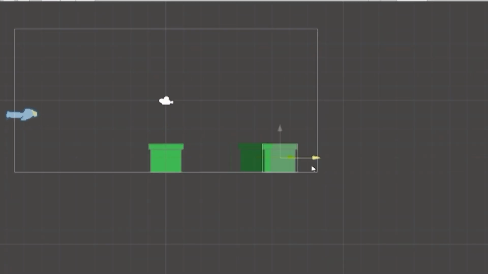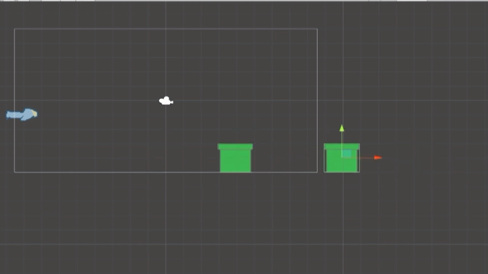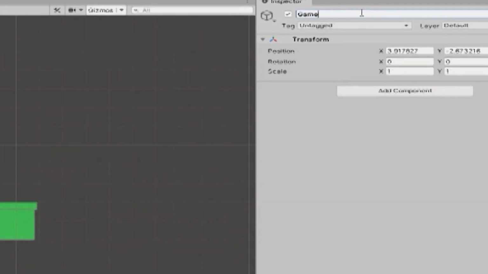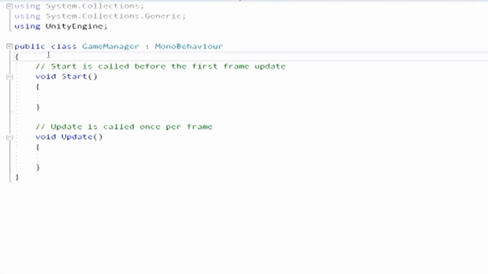Logic-wise, the trickiest thing was to generate the pipes. So I played around with the sprites in the scene view to figure out what the distance should be between the pipes. And then I decided the best way to generate them is through a game manager script.